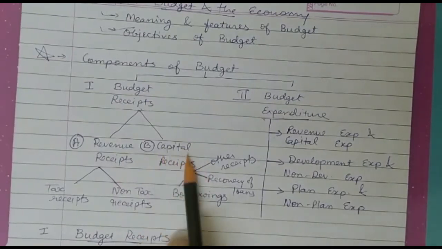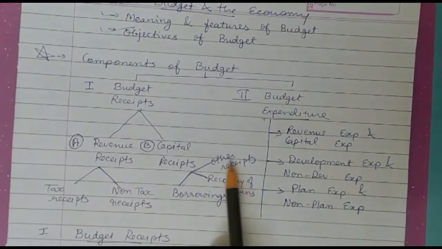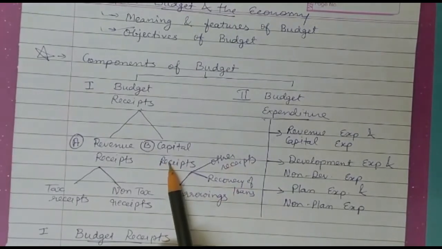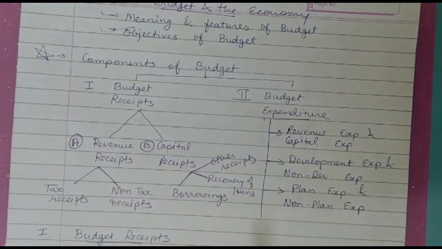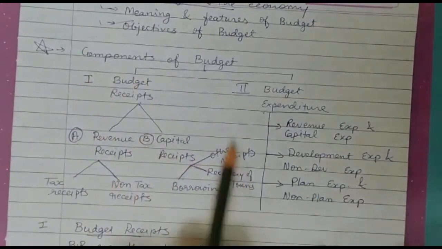Now the capital receipts. Borrowings: if government borrows from some other country, it affects the assets and liabilities. Recovery of loans: if the government has given a loan to some country and it recovers the loan, it again affects the assets and liabilities, and other receipts. These are the receipts which affect the assets and liabilities of the government, so they fall under the category of capital receipts. Now all of you, let's look in detail about the whole topic of budget receipts.